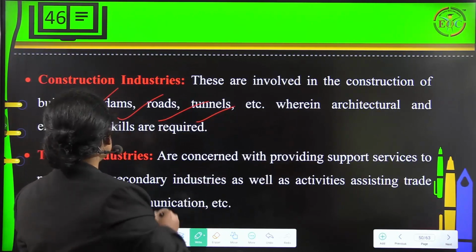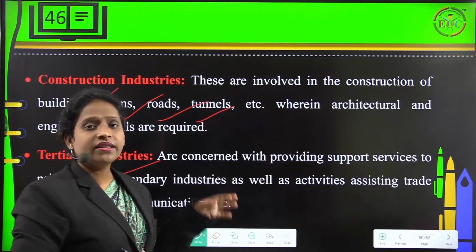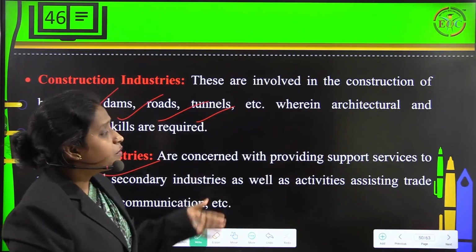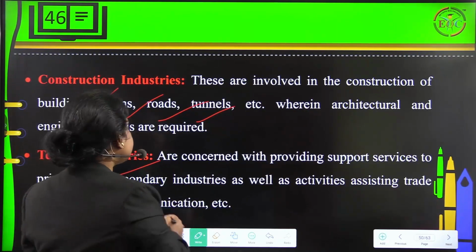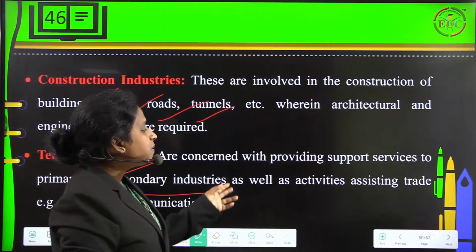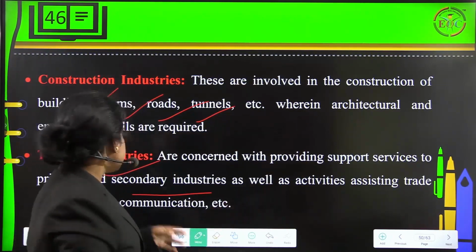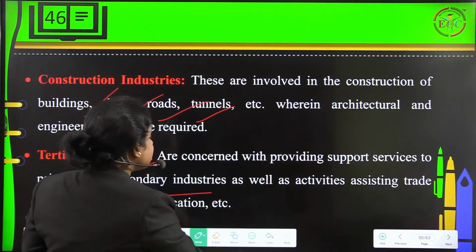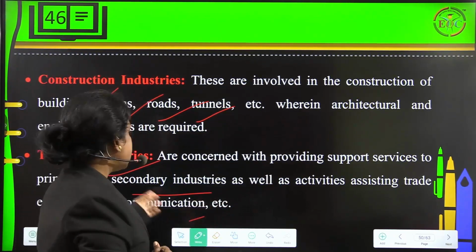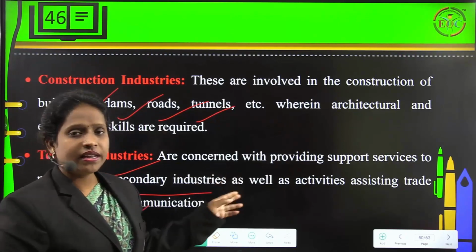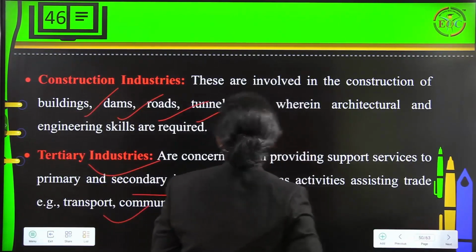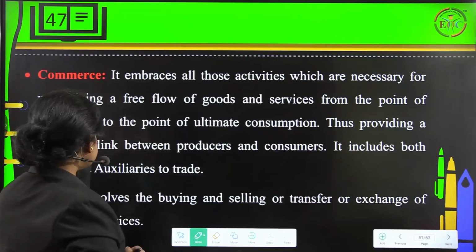required in it. Then we also have tertiary industries, and these industries are concerned with providing support services to primary and secondary industries, as well as activities assisting trade. Examples like transportation, communication, etc. are some of the examples of tertiary industry. Fine. Then we also have commerce here.